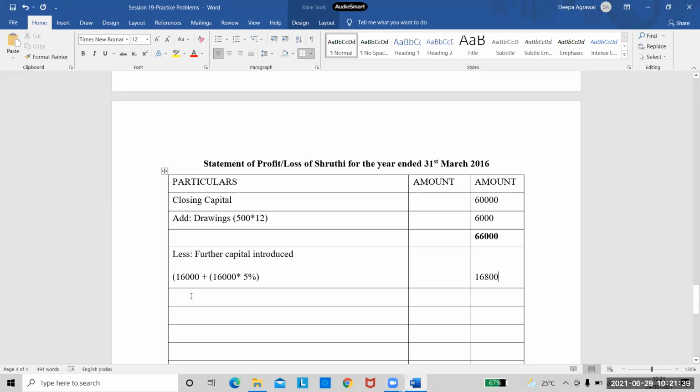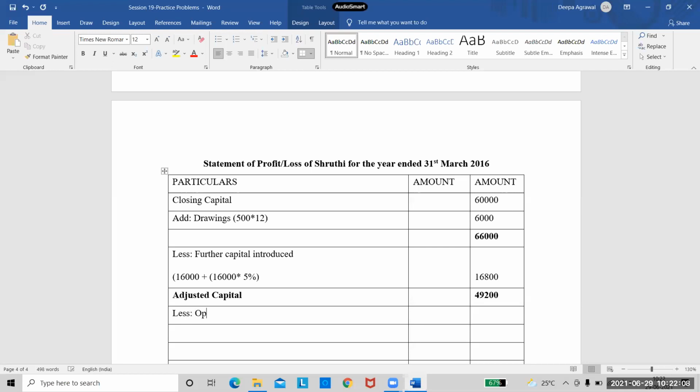So once I deduct this, the value which I will get will be called as my adjusted capital. So I'll write that adjusted capital. So how much would be my adjusted capital? It is 66,000 minus 16,800. So I'm getting 49,200. Is that correct? Yes, ma'am. Okay. So we will move forward.